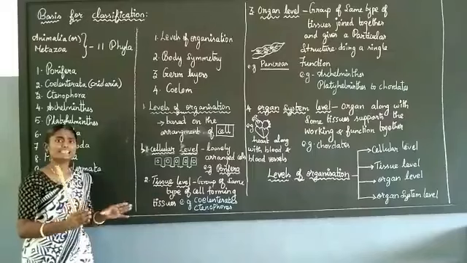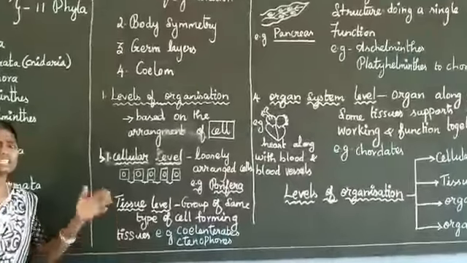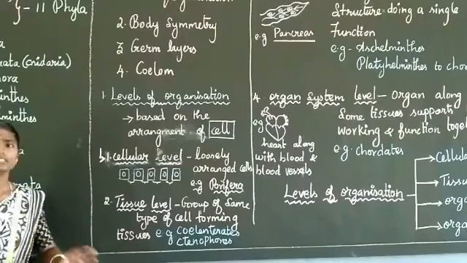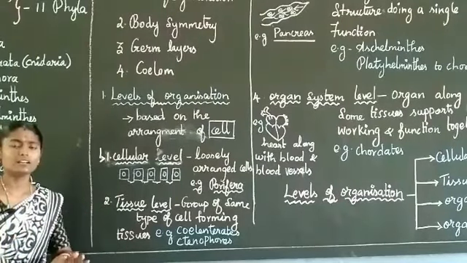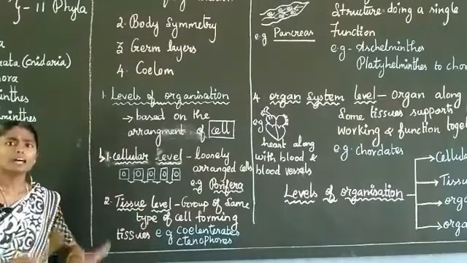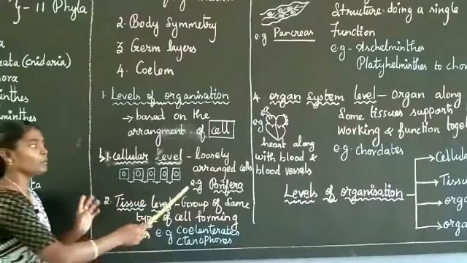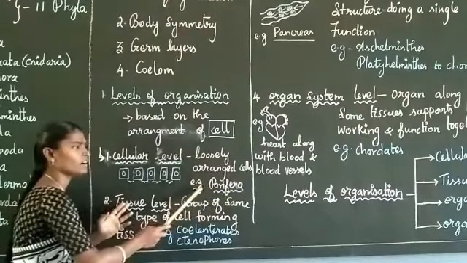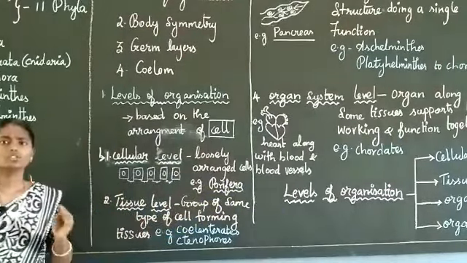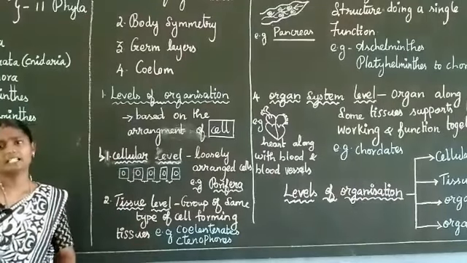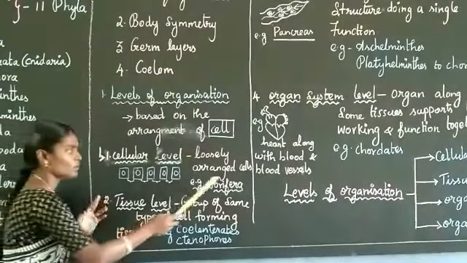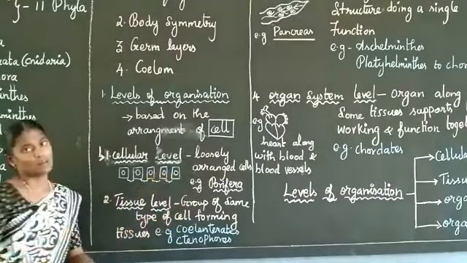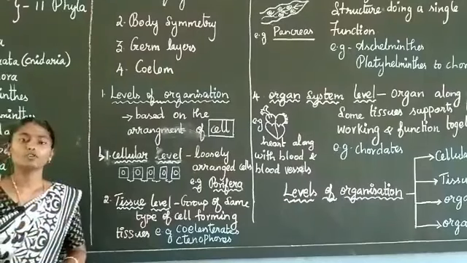Animals whose cells are loosely arranged, that is, the cells are not tightly packed, come under phylum 1, that is Porifera. Are you clear? Then what is meant by Porifera? Porifera is nothing but pore bearing animals. We will see it in a future class.